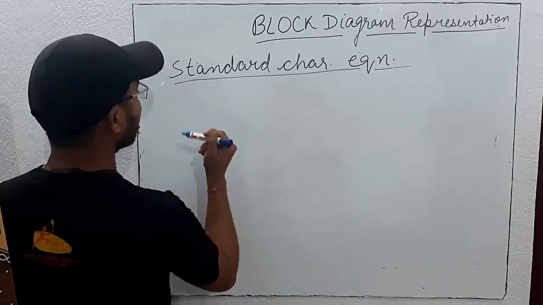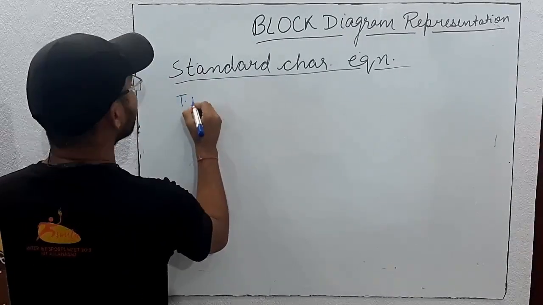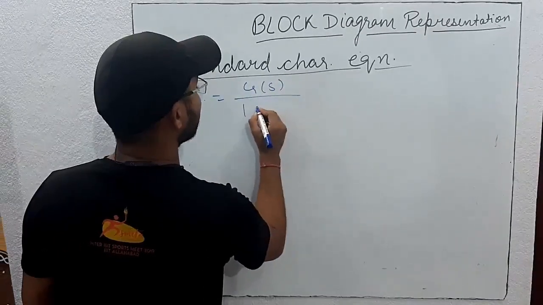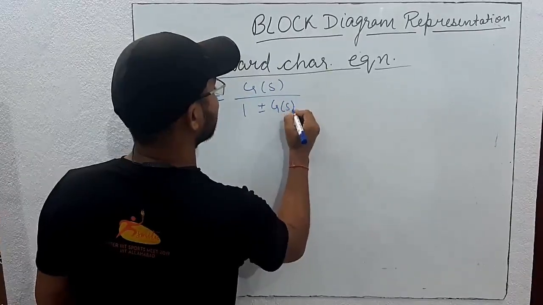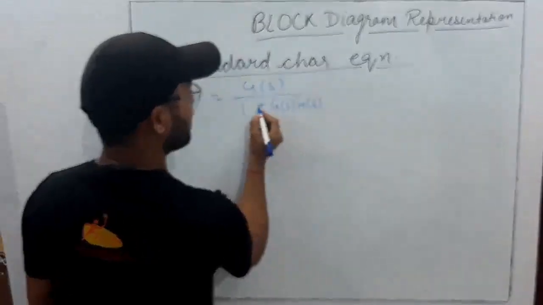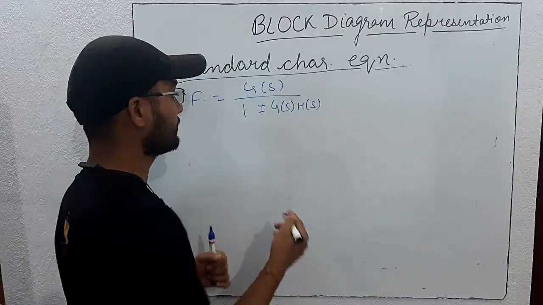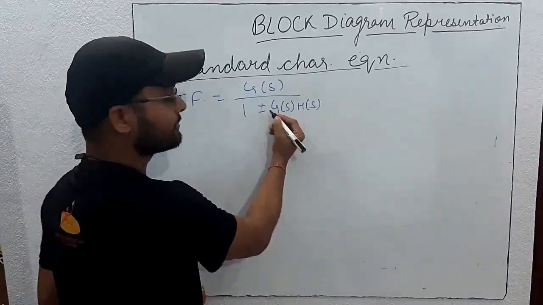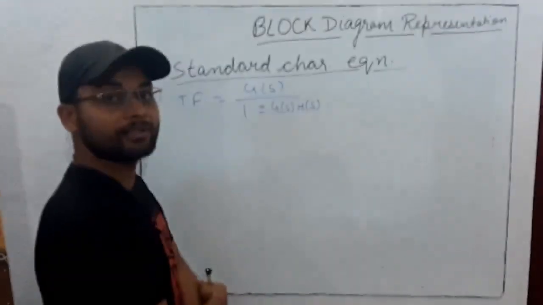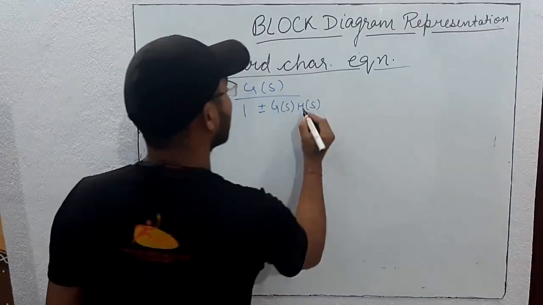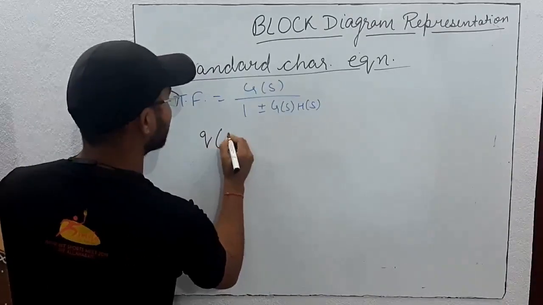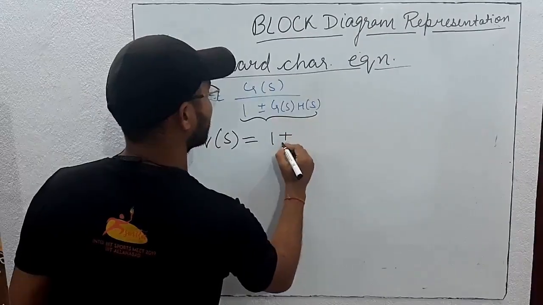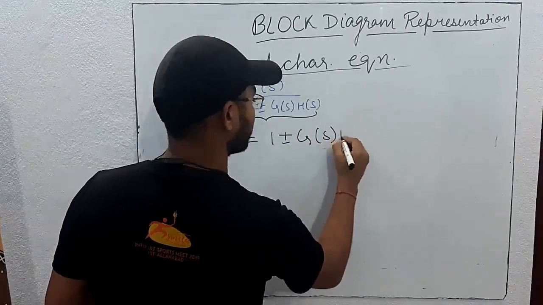The closed loop transfer function is G(s) by 1 plus-minus G(s)H(s). Plus will come when there is negative feedback, and minus will come when there is positive feedback; you can reply in the comments. The characteristic equation, represented by Q(s), is the equation of the denominator. So that is 1 plus-minus G(s)H(s).